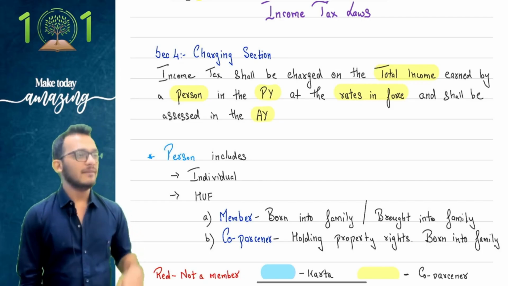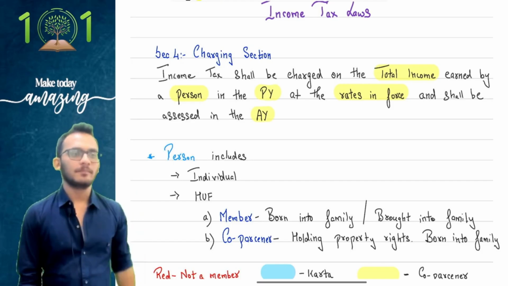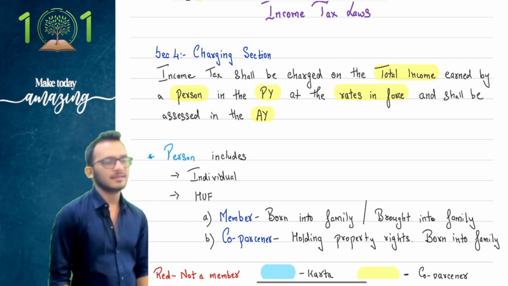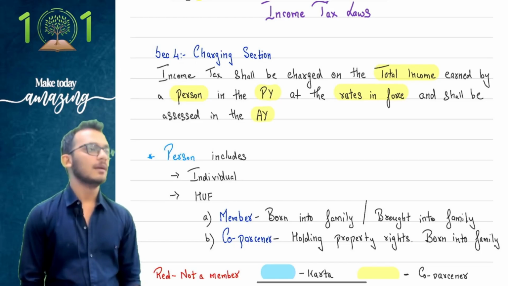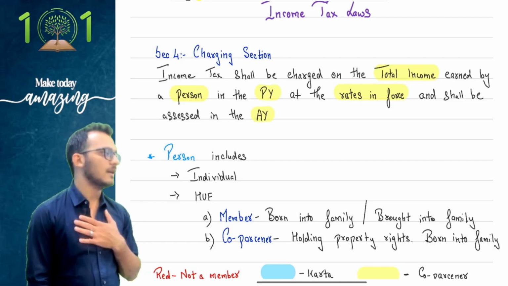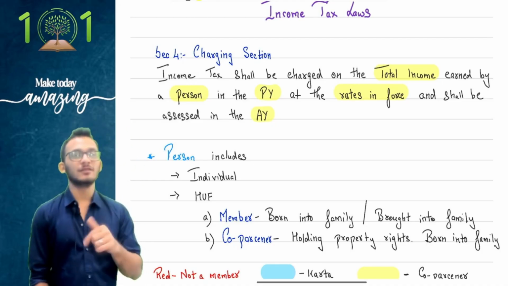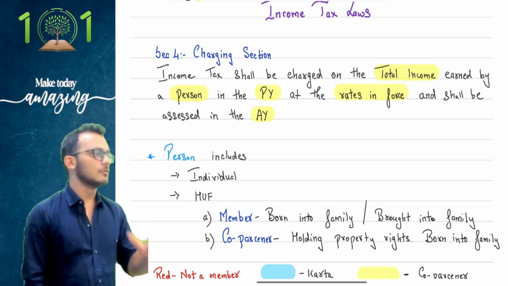Now we did a heavy discussion on the first day of the class where I told you income is not what you and I decide. Income is what the Income Tax Act decides. So what did the Income Tax Act do? It introduced section 2 clause 24, where it said, I'm covering all those items which I think are income and therefore you should pay tax. If it is not covered there, then it is not taxable. But there are some general rules to be kept in mind.